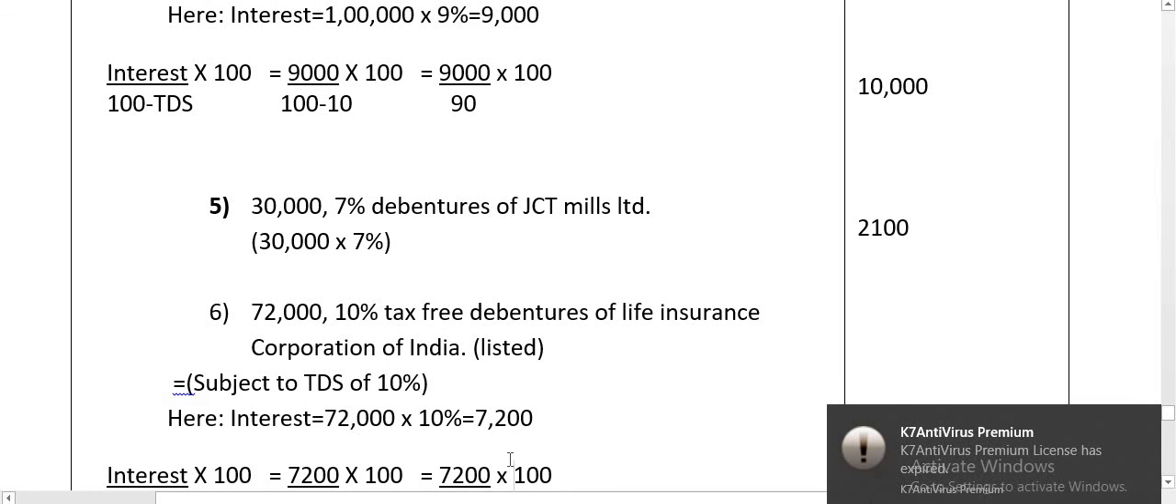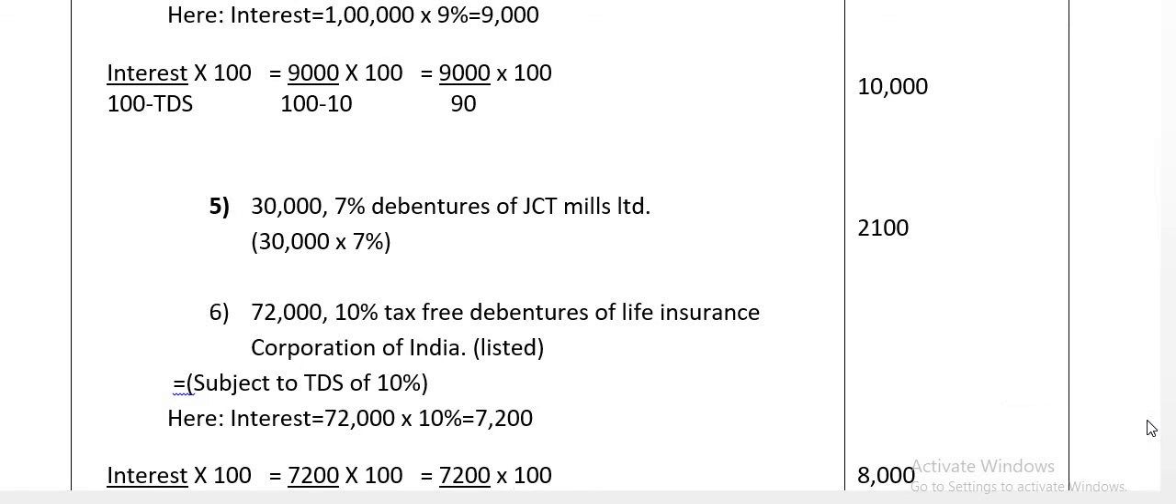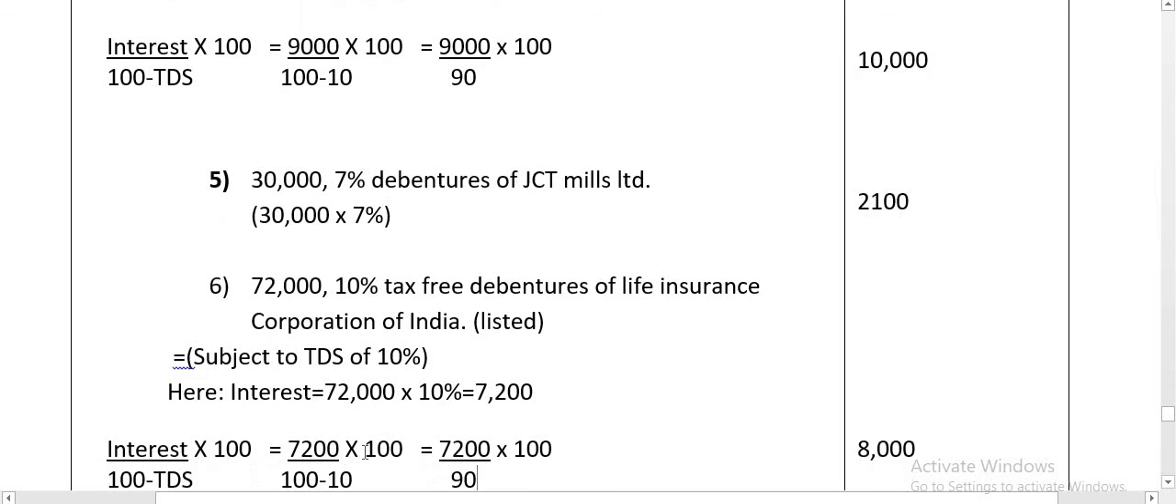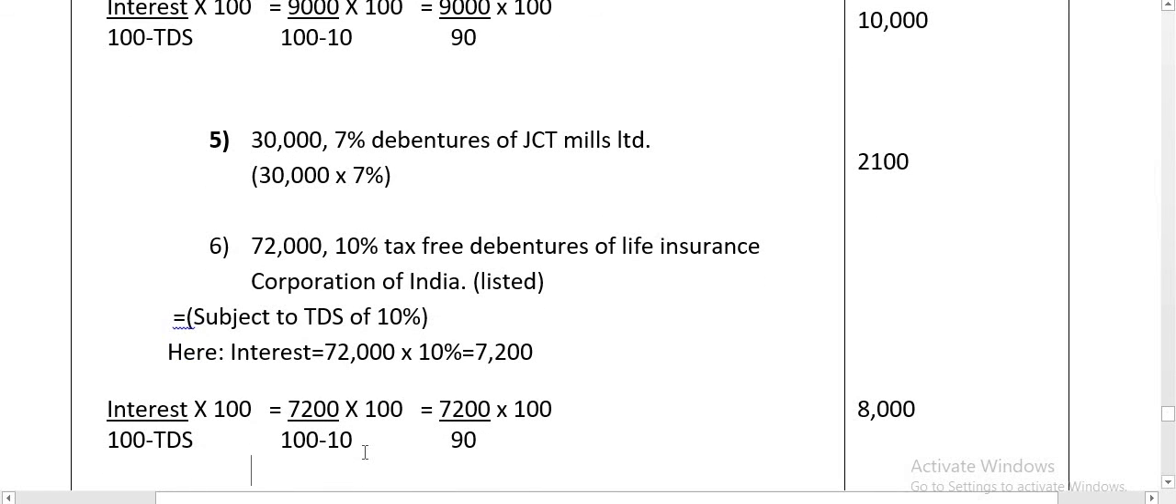72,000 10% tax free debenture of Life Insurance Corporation of India. So tax free debenture of LIC is subject to TDS of 10%. Interest is equal to 72,000 into 10%, 7,200. Then you have to apply the formula. Interest into 100 divided by 100 minus TDS. So interest here 7,200 divided by 100 minus 10 into 100. So 7,200 divided by 90 into 100. 8,000 is tax free debenture of LIC Corporation of India interest.